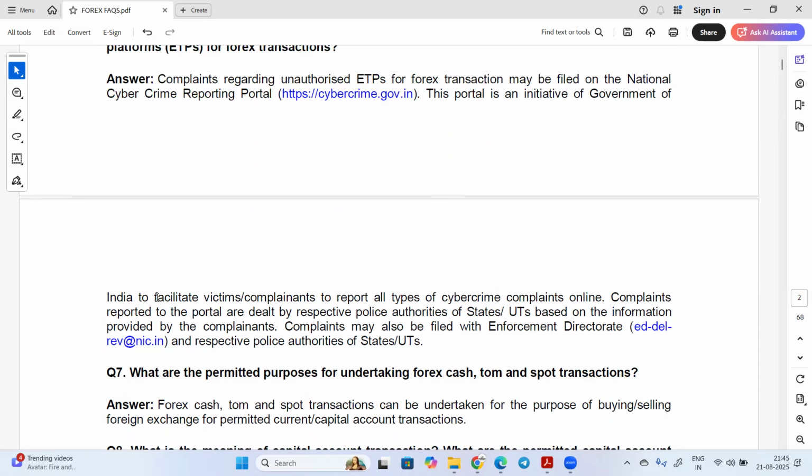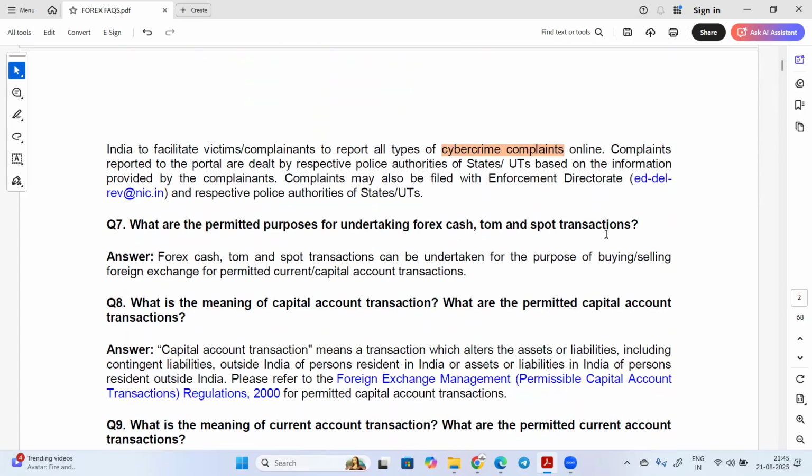So this portal is to facilitate victim complainants to report all types of cyber crime complaints. And as you know, in the banks, these types of complaints have increased like anything. Every day we are getting 10 to 20 complaints related to cyber crime.